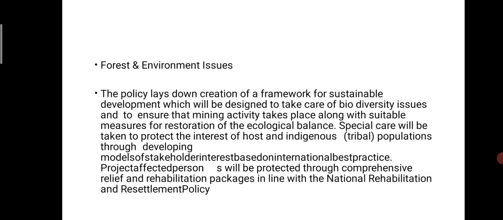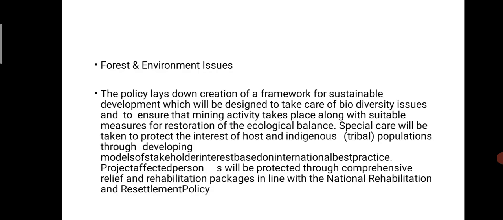Then forest and environment issues. What effect on the forest and the environment? The policy lays down the creation of a framework for sustainable development, which will be designed to take care of biodiversity issues and ensure that the mining activity takes place along with suitable measures for restoration of ecological balance.